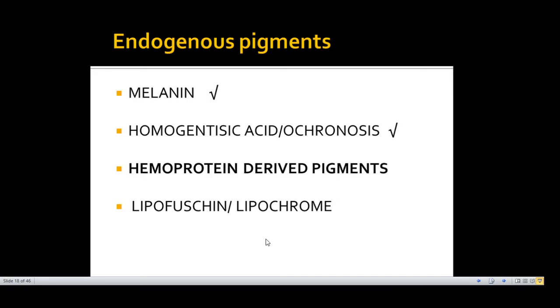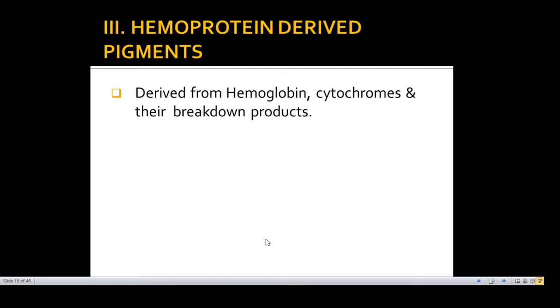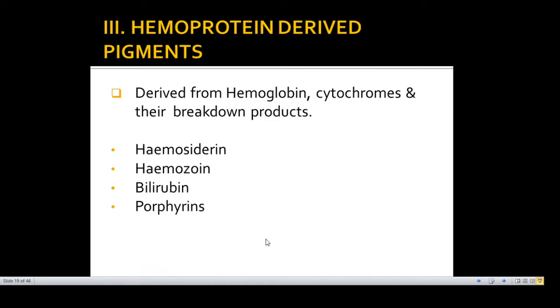Next is a very important group: hemoprotein-derived pigments. These pigments are derived from hemoglobin, cytochromes and their breakdown products. These are hemosiderin, hemozoin, bilirubin and porphyrins.